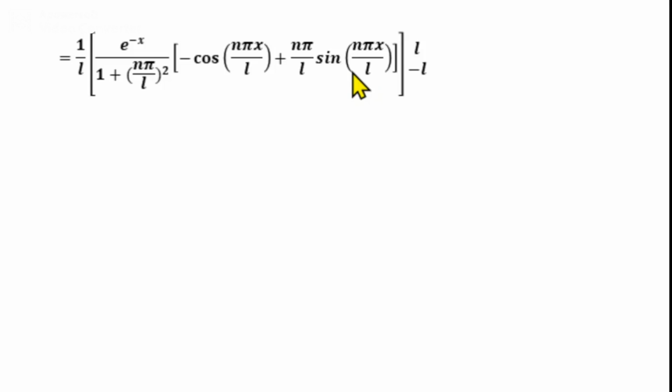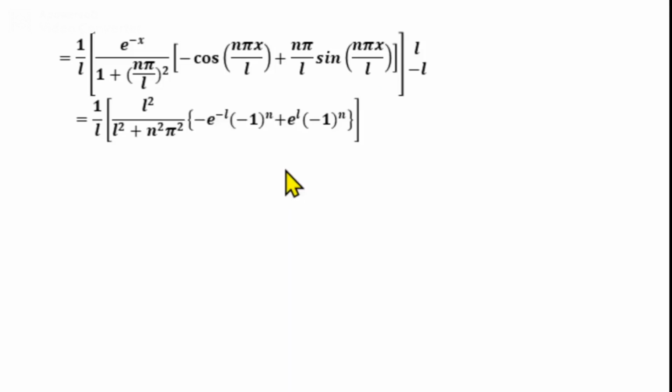So using this and applying the lower limit, we get an equal to 1 by L into L square by L square plus n square pi square into minus e power minus L minus 1 raised to n plus e power L into minus 1 raised to n.